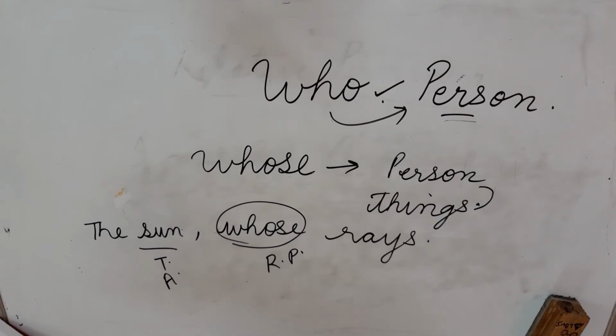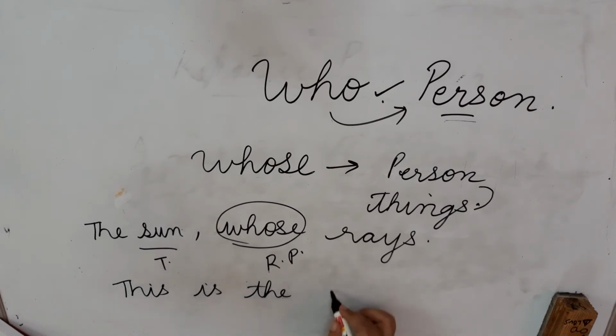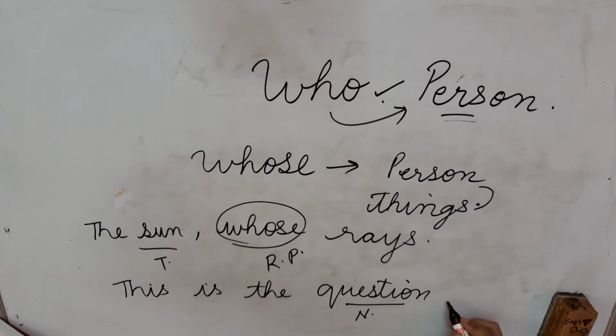This is the question whose solution has baffled philosophers. This is the question. Now question is the noun here, and for question what is written?